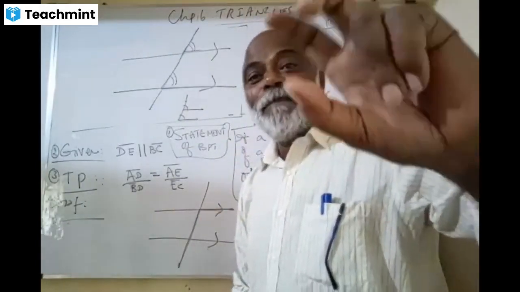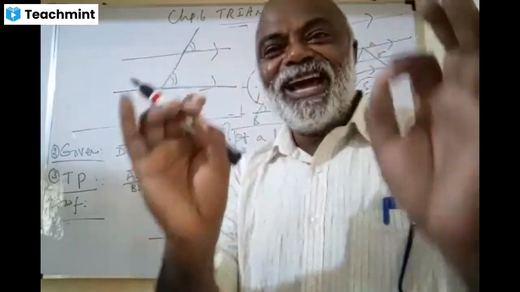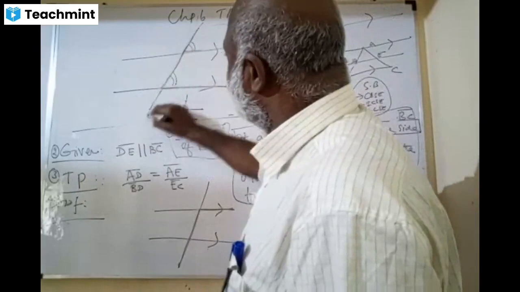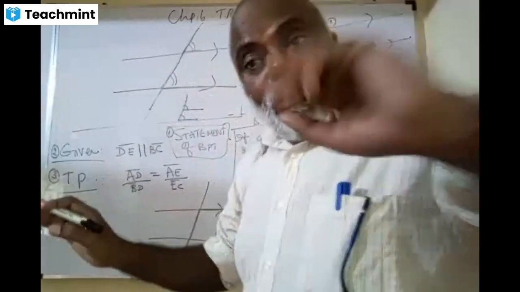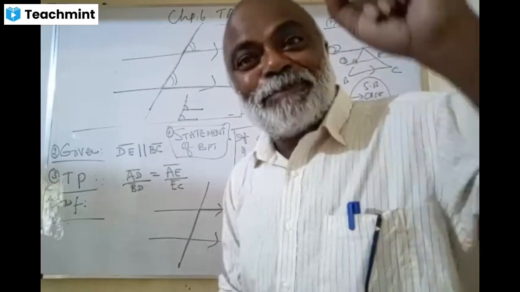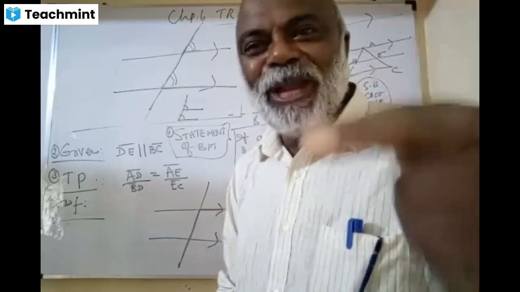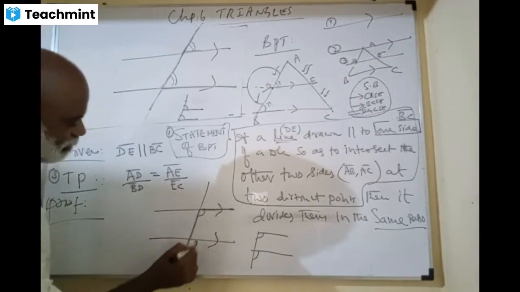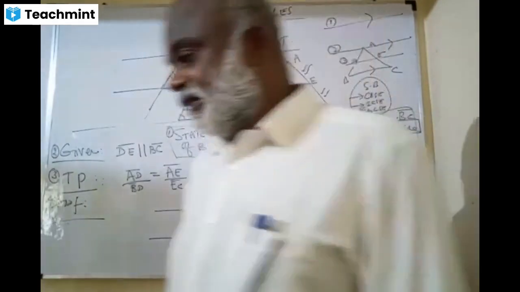Above the parallel lines and below the parallel lines, on the same side of the transversal, right side or left side, they must be on the same side. Both should be above, or both should be below. They are called corresponding angles, my dears. So corresponding angles are F and T down. Keep it in mind.